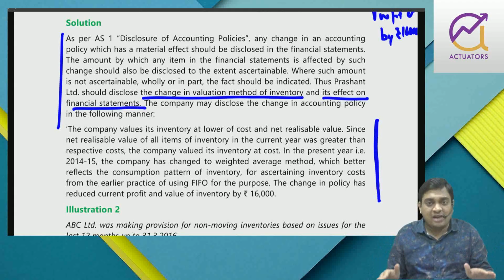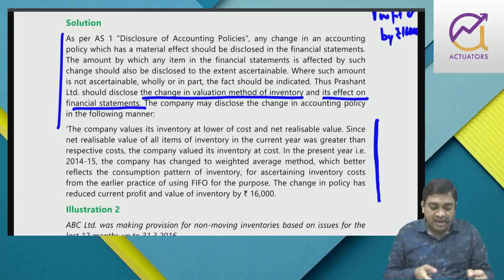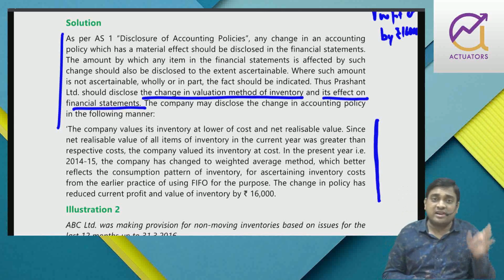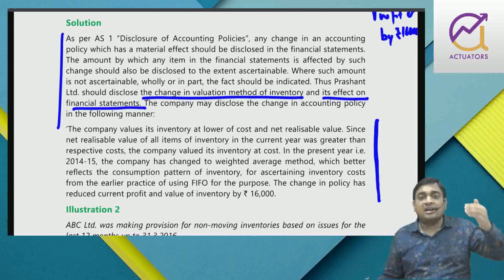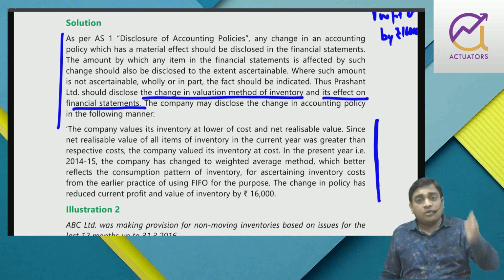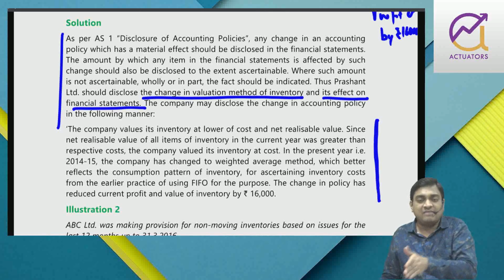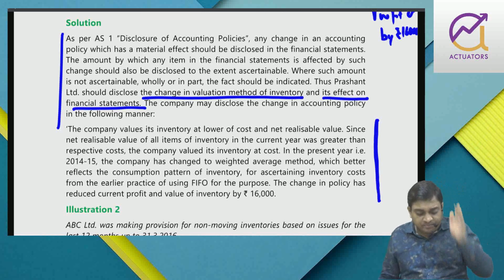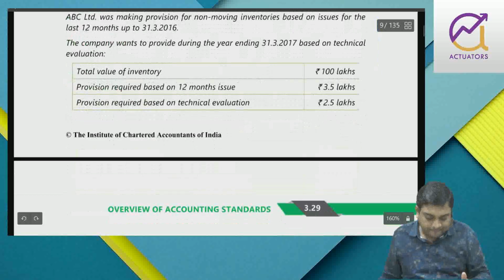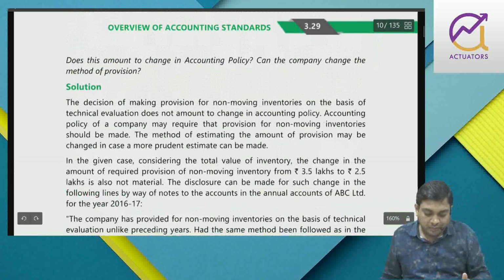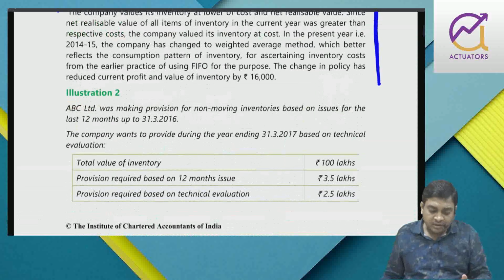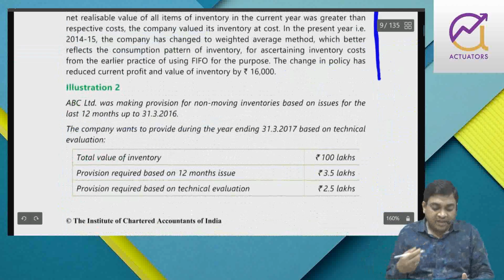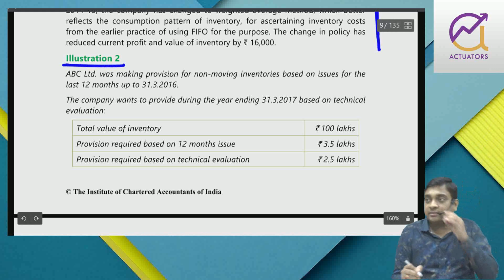Full information, whatever you have, therefore Prashant Limited, I guess, should disclose the change in inventory valuation and the effect of change on the financial statement. And then my answer will follow that NRV is more, so I'm taking cost. Now the cost method I have changed from FIFO to weighted average, so closing stock value will decrease by 16. Closing stock and profit have a direct relationship, so profit will also decrease by 16,000, right? Now, is that fine? The more and more you write, the more and more practice you get, right? Now illustration 2, which is very important, right?